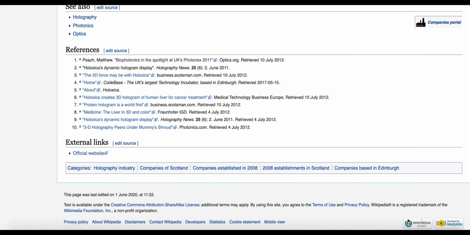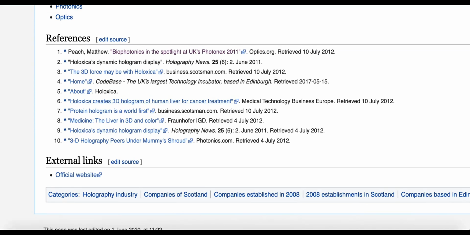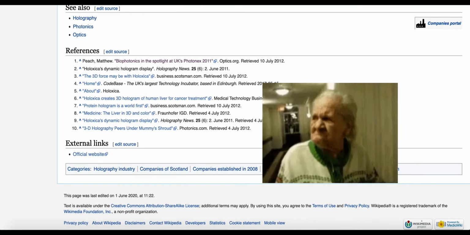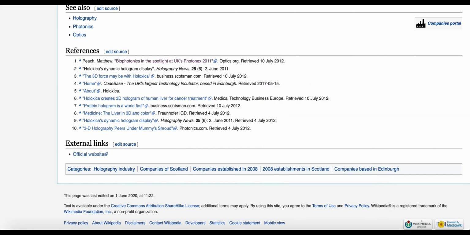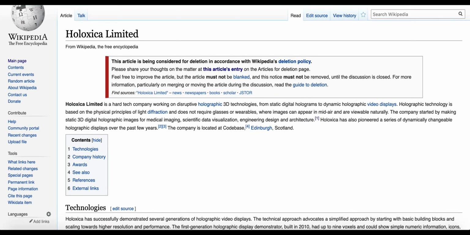Then I will talk about building up references. References have to be really notable. I can't see any notable references here. They need to be notable and they have to be recent. All these references are from 2012, 2011. We are in 2020. These are 8 years back. So this means that this article has had no mention in the last 8 years. Was it a one-time event? If it was a one-time event or a run-of-the-mill startup, these are some jargon terms, please bear with me, considered in Wikipedia guidelines. So these will be completely removed.